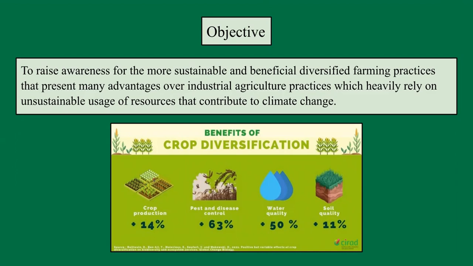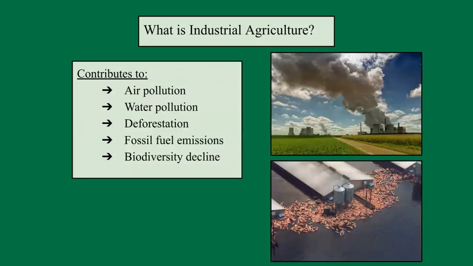Contrastingly, industrial farming is a more popular farming practice that is extremely unsustainable in many areas, such as the large contributions to climate change. Industrial agriculture is a widely used method of farming that involves unsustainable use of resources, which largely contributes to air and water pollution through fossil fuel emissions. Industrial agriculture also contributes to deforestation and biodiversity decline.